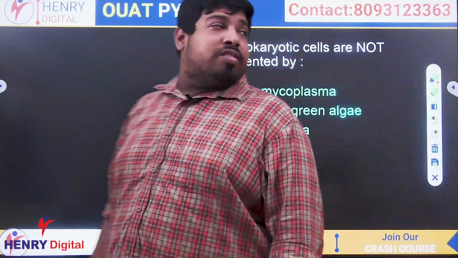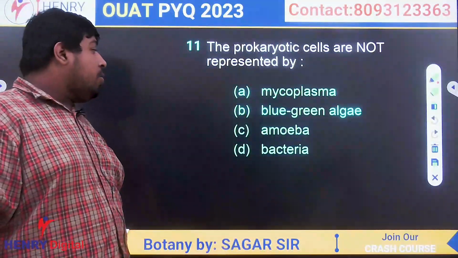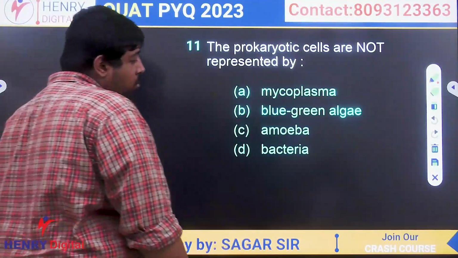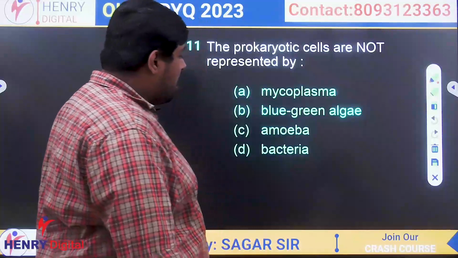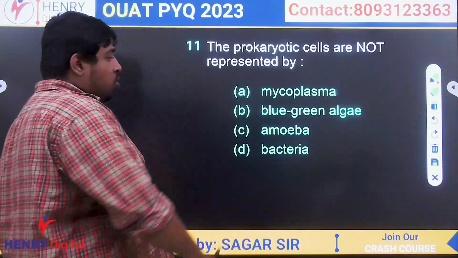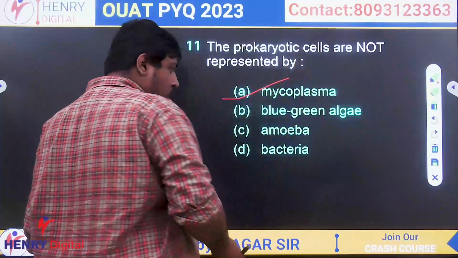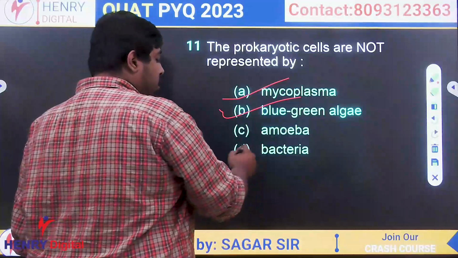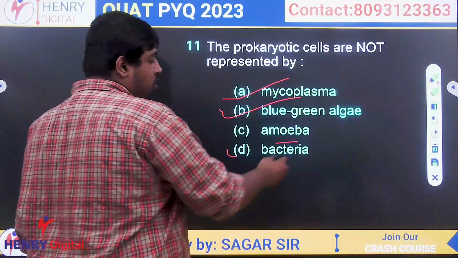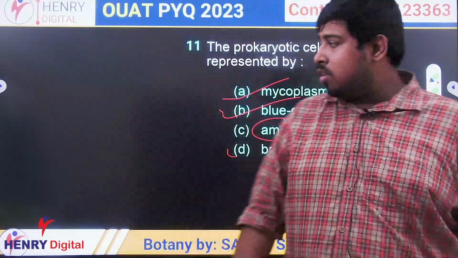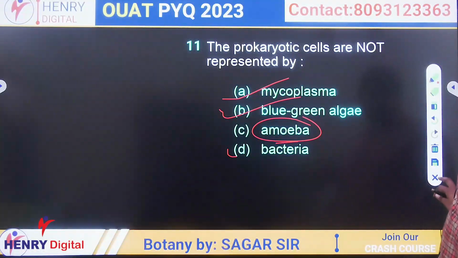The prokaryotic cells are not represented by. In prokaryotes, we normally find three types of organisms. One is your archaebacteria, another is your eubacteria, and mycoplasma. So mycoplasma is correct. Blue green algae is a eubacteria and normal bacteria. So the answer will be amoeba. It is included in protista, not in monera. Clear?